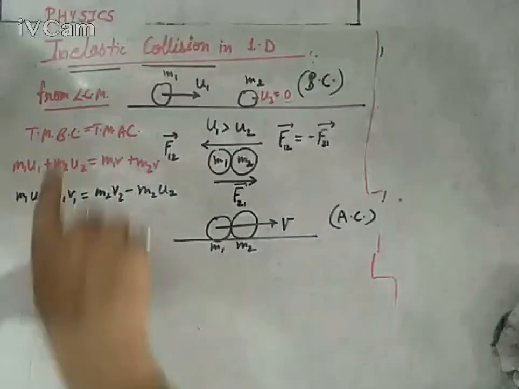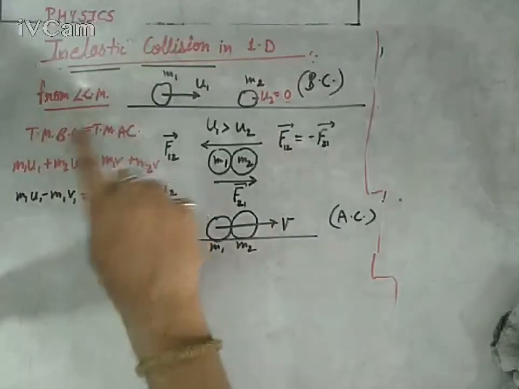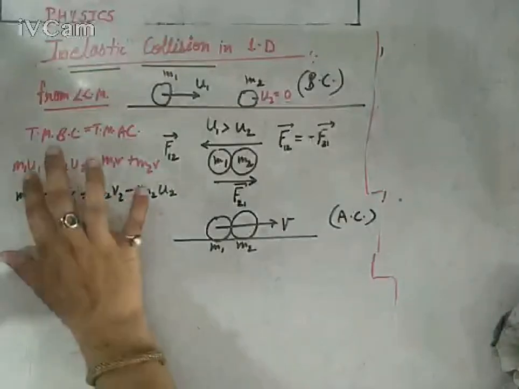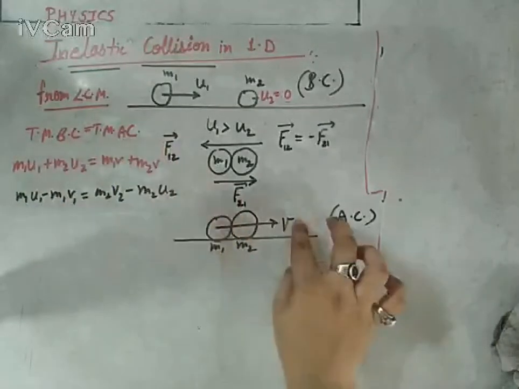So let's first implement the law of conservation of momentum. Total momentum before collision equals total momentum after collision. M1 U1 plus M2 U2 equals M1 V1 plus M2 V2, but V1 and V2 are the same, that is V, the common velocity.